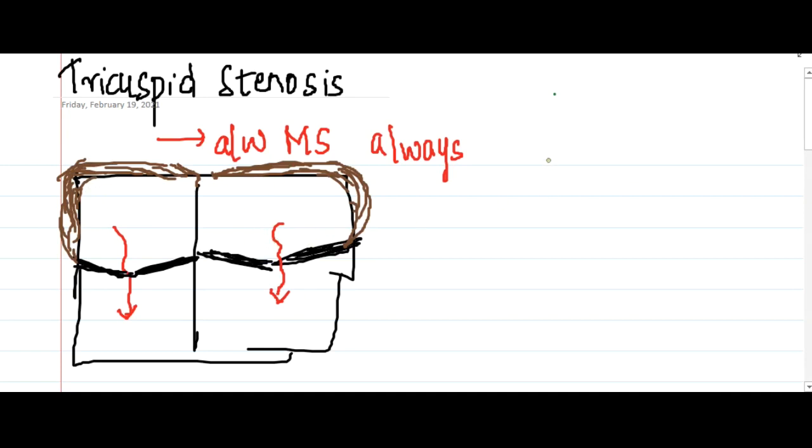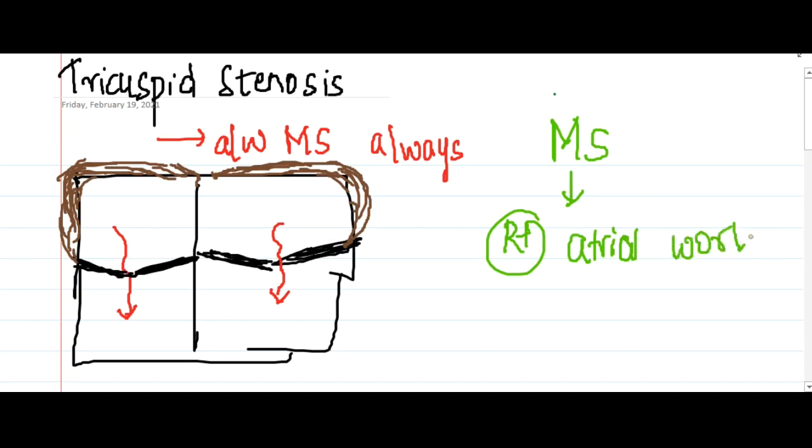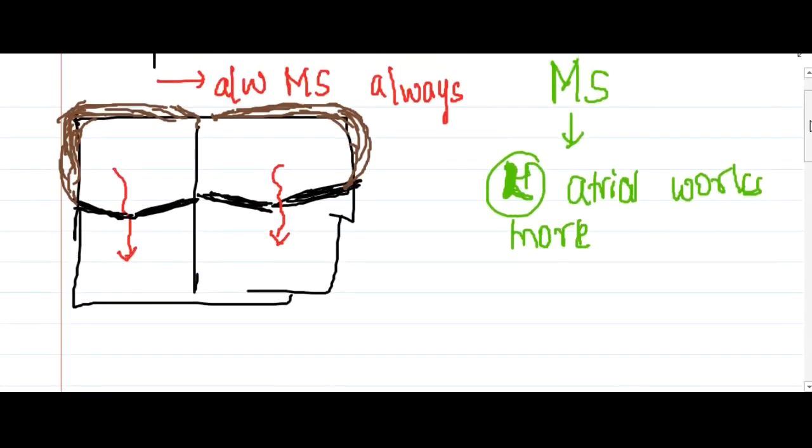Because there is mitral stenosis, the left atrium works more to push the blood from the left atrium to the left ventricle, and as a result the left atrium undergoes hypertrophy.